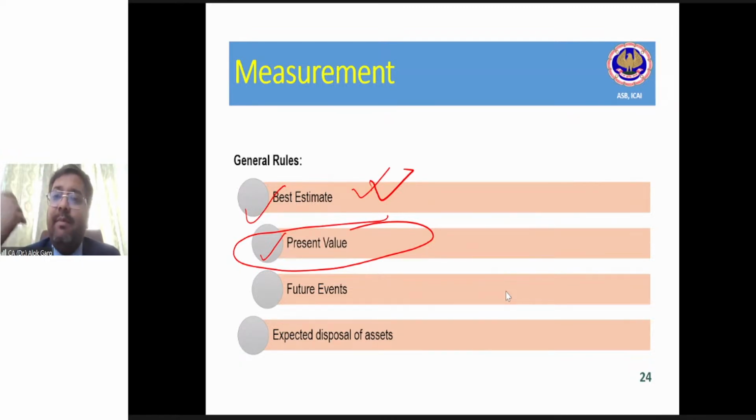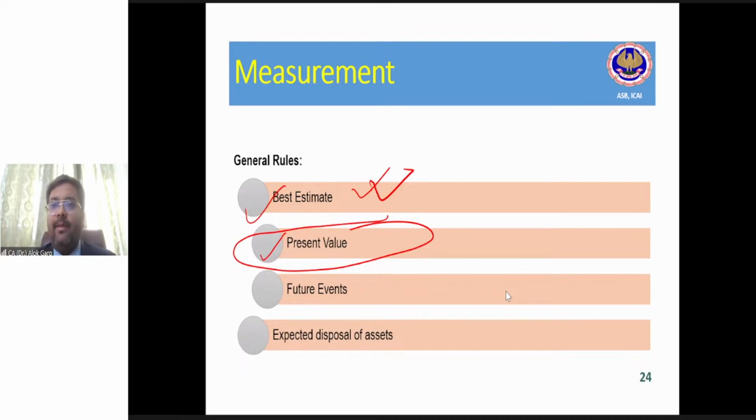We understood what is meant by remote. Remote means less than 5% probability. Possible but not probable means up to 50%, or 50-50. Probable means more than 50%. Virtually certain means more than 95%. Generally, virtually certain is a case where the liability and the asset will become certain.